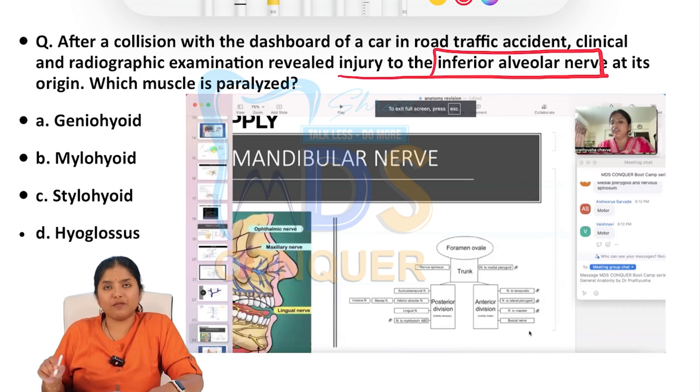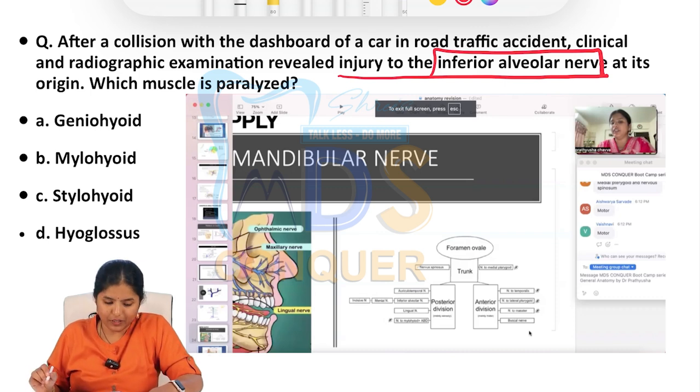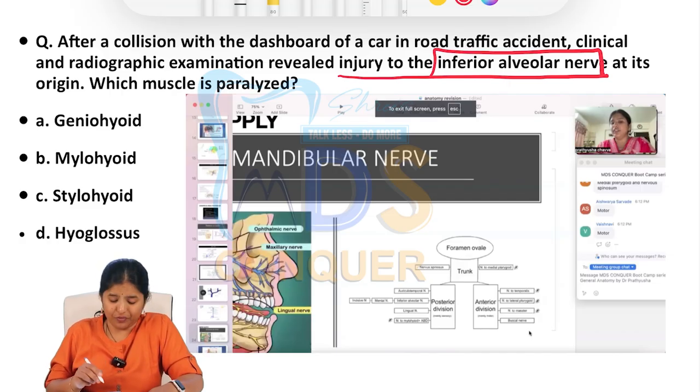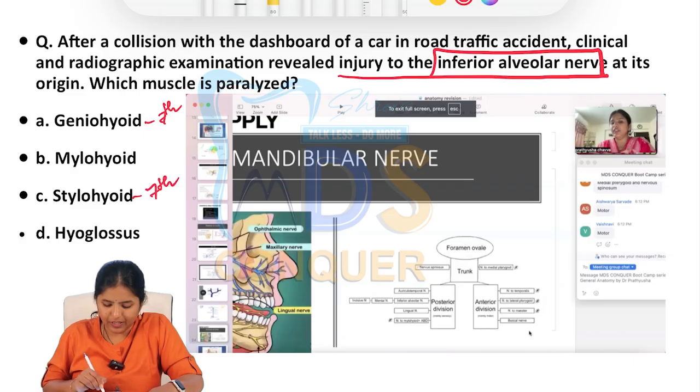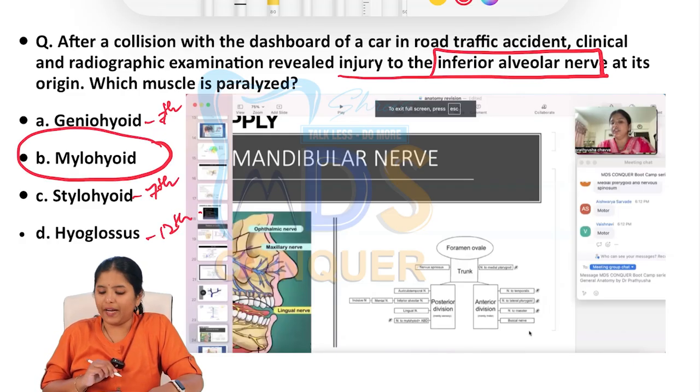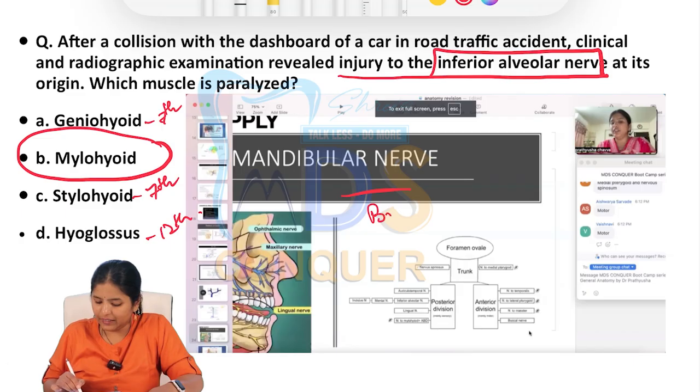Which muscle is paralyzed? If you look at all the muscles, at the insertion and the motor supply of these muscles, geniohyoid is by the 7th, stylohyoid is by the 7th, hyoglossus is by the 12th. So the only muscle supplied by the inferior alveolar nerve is the mylohyoid. Same mandibular nerve and its branches, very clearly discussed in the bootcamp series video.